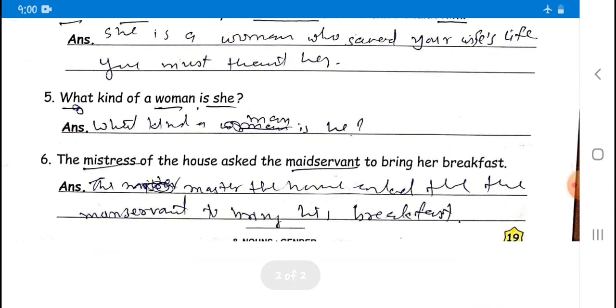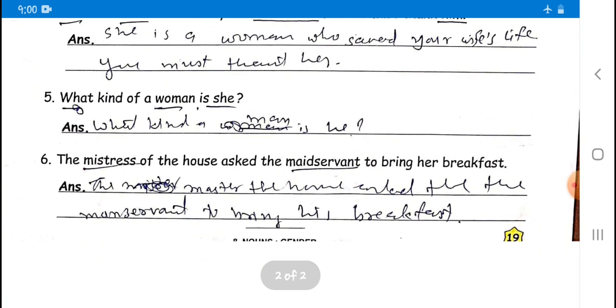What kind of a woman is she? What kind of a woman is she? So what is the opposite gender of woman? That is man. And what is the opposite pronoun of she? He. So what kind of a man is he?